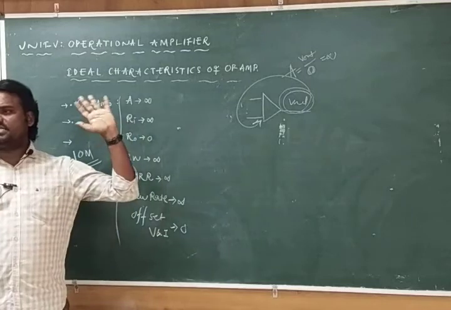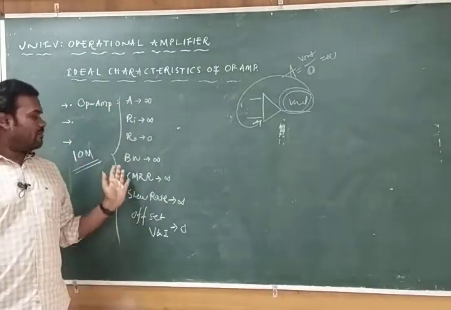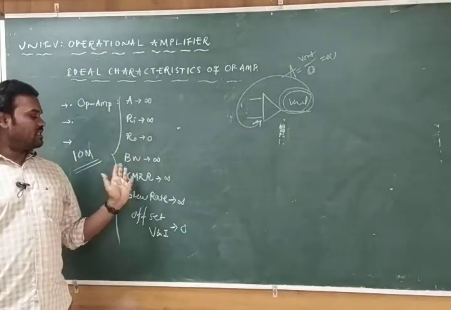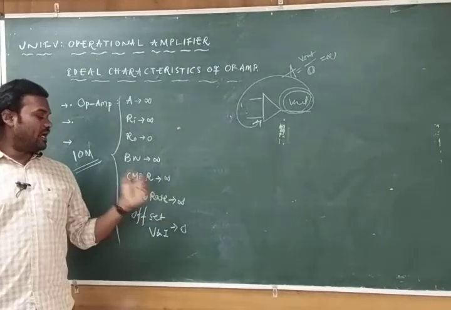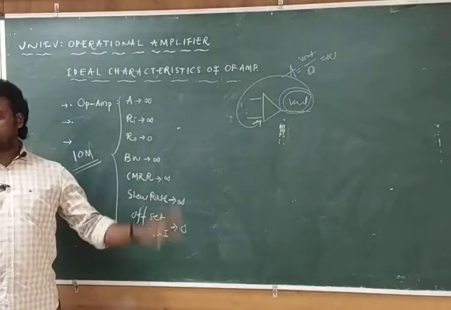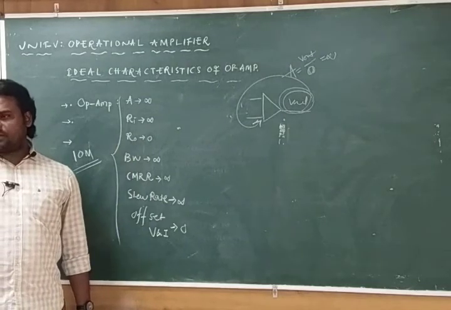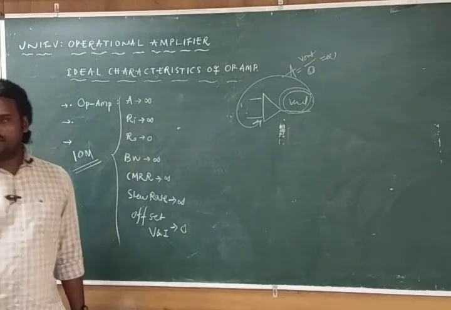Input resistance is infinity. Output resistance is 0. Bandwidth is infinity. Common mode rejection ratio is infinite. Slew rate is infinite. Offset voltages and currents are 0. You have to put proper headings and you should explain for the 10 marks.